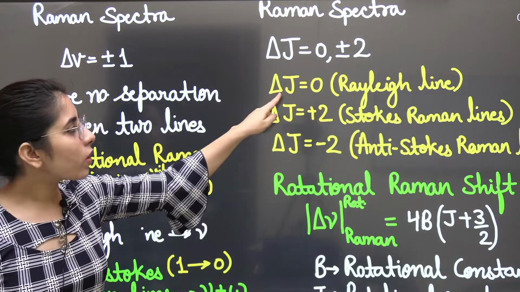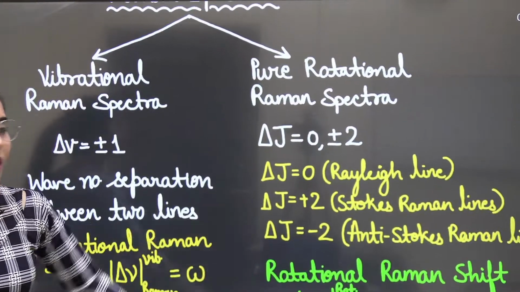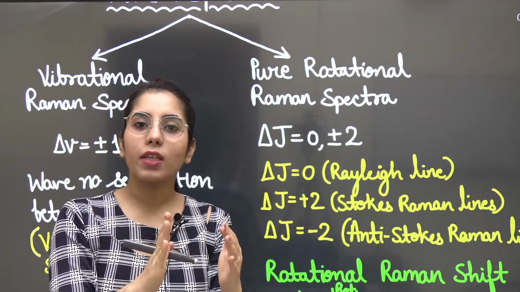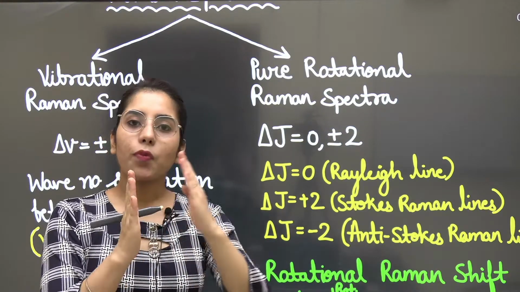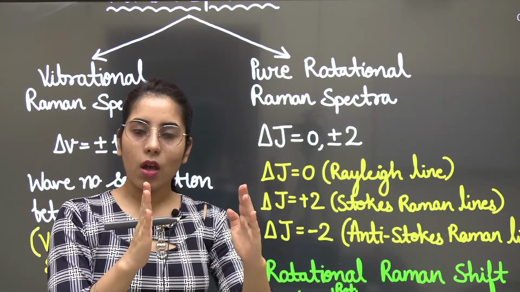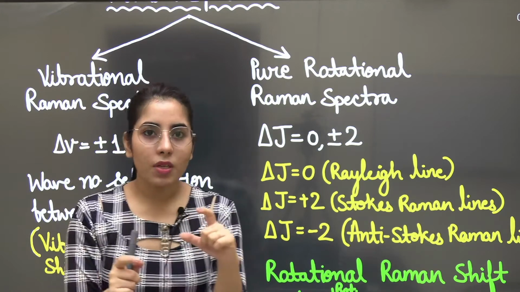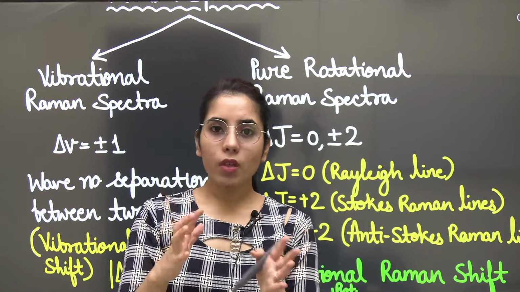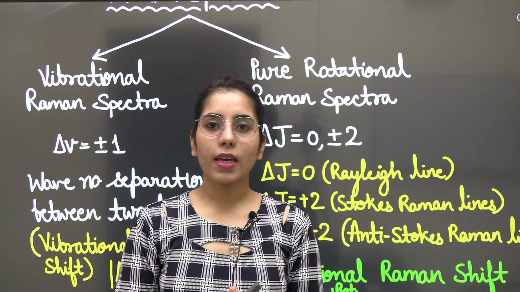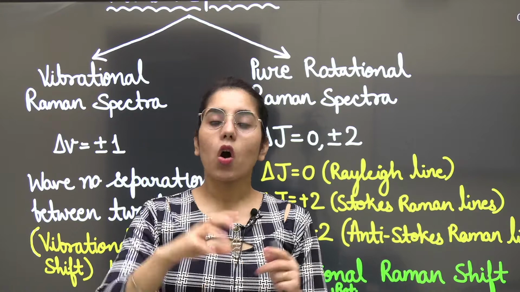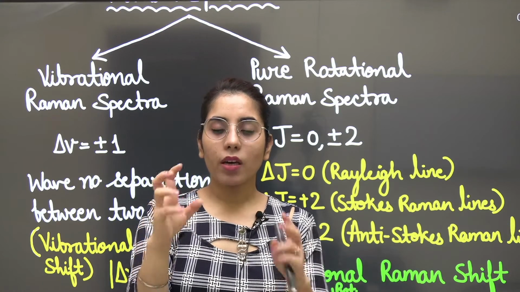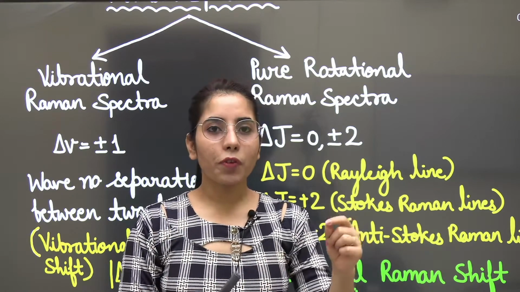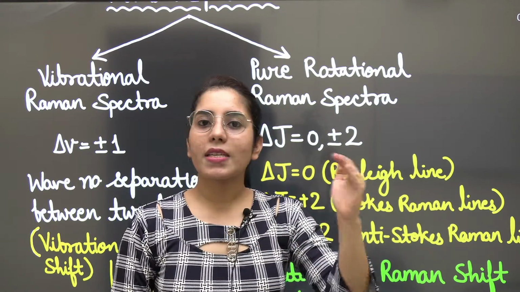Delta J is equal to 0. In the Raman spectra, we are going to have three lines. Basically, the center one we call the Rayleigh line. Clear? Then on either side are the other lines. What is actually the Raman spectra? We use a laser beam, in the visible region or the UV region. We will have a gas or a liquid or a crystal, and we illuminate it with that laser beam.